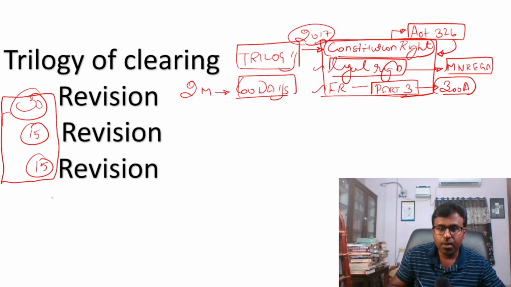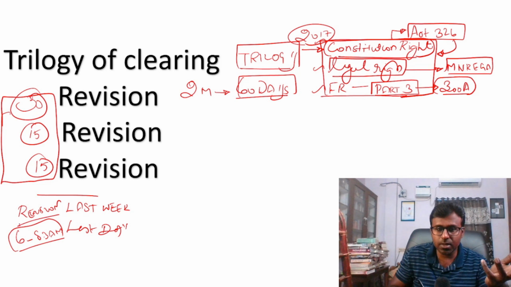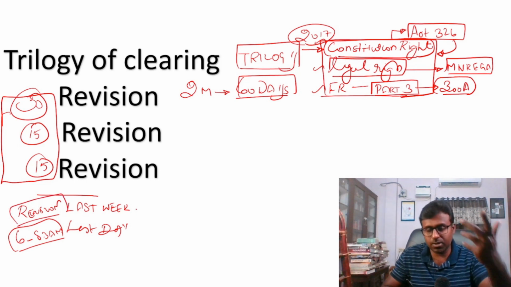Last week, one more revision. On the last day, the day of prelims, from 6 a.m. to maybe 8:30 a.m., just a small revision is possible.